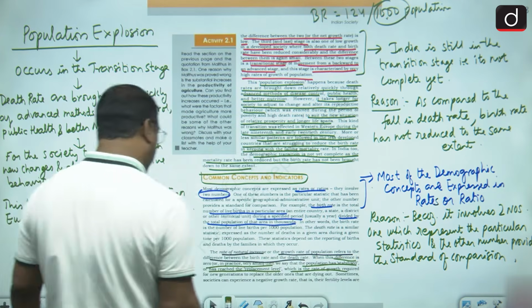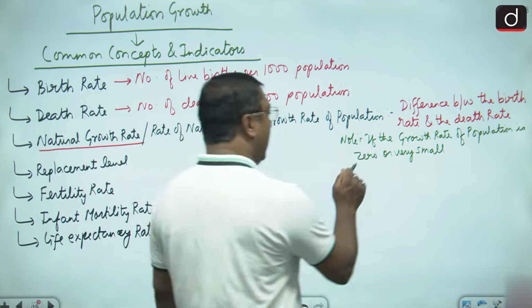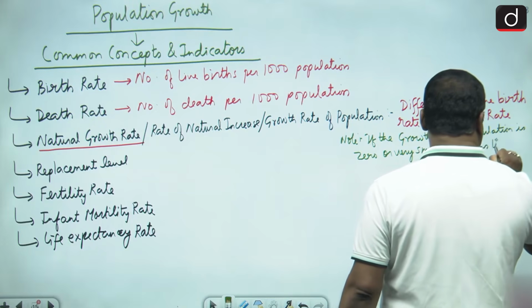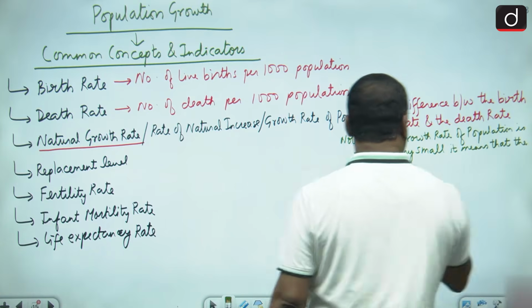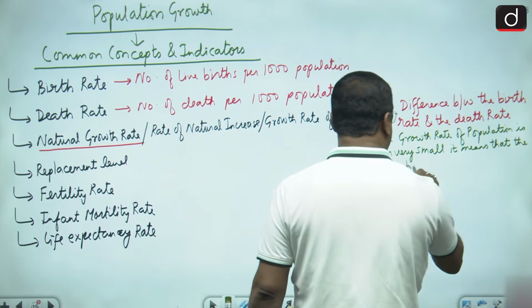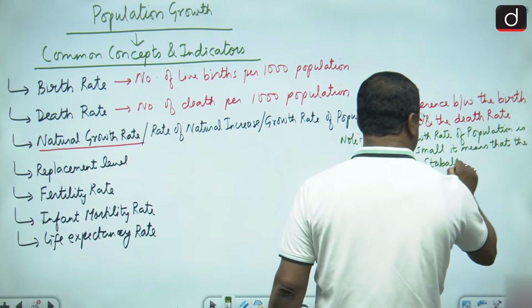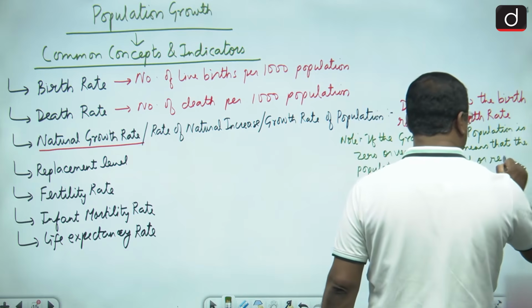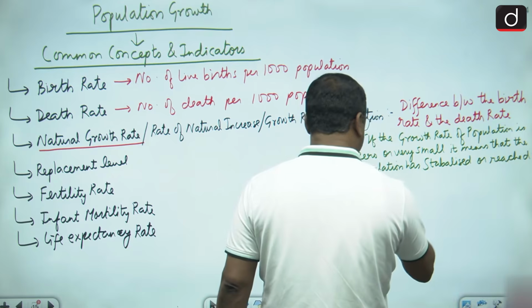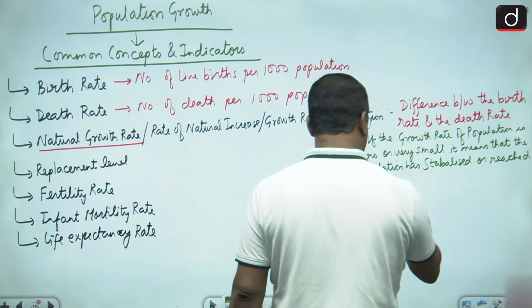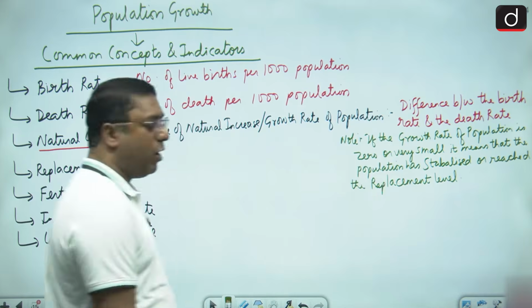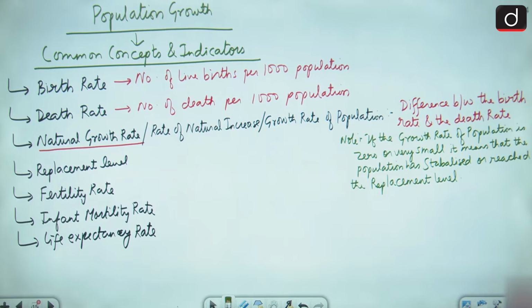That means if the growth rate of population is zero or very small, it means that the population has stabilized or reached the replacement level.